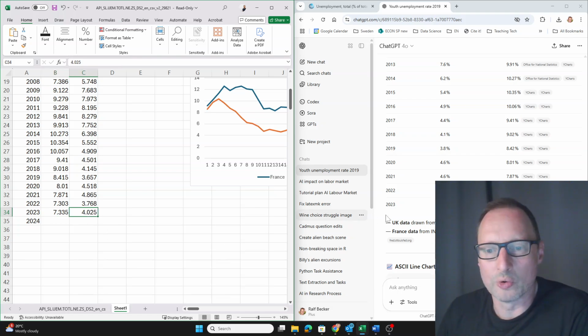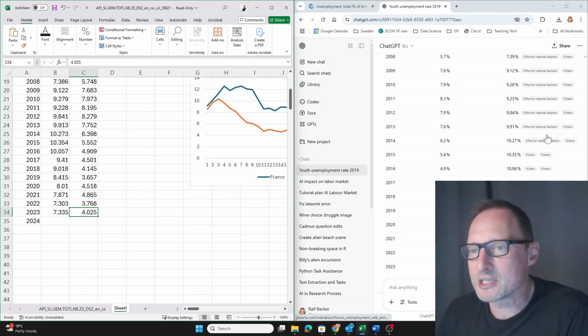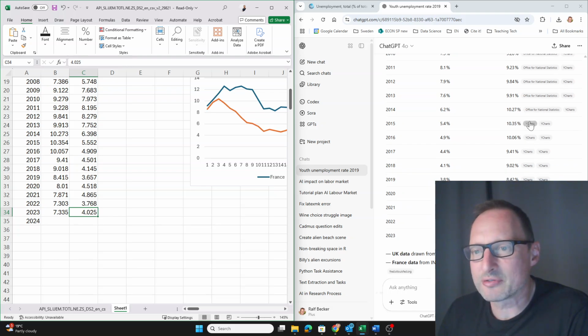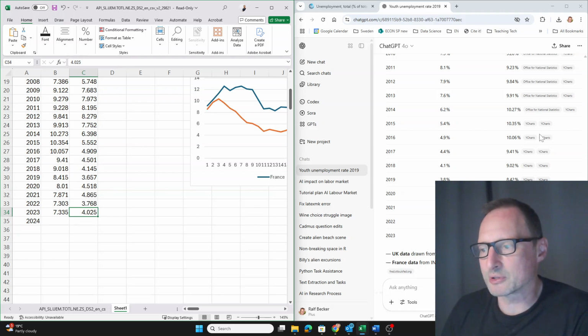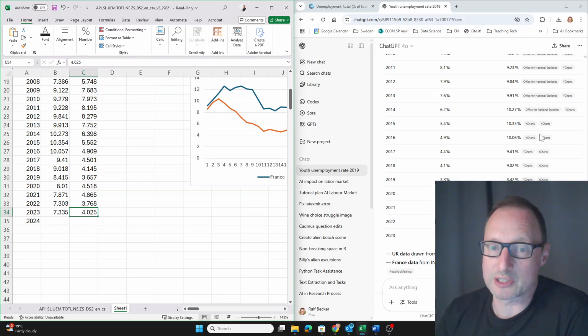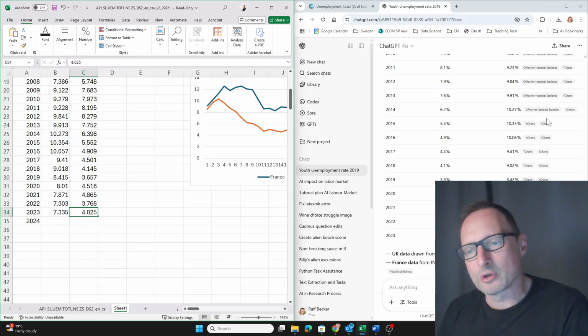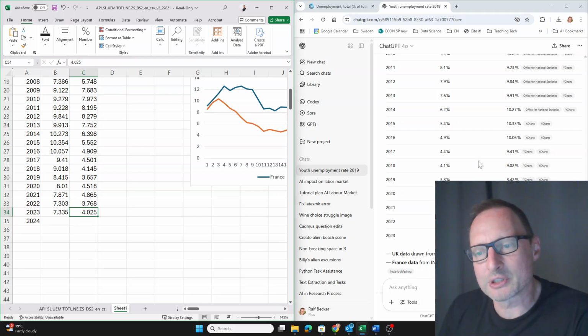And the UK 4, and here 3.98. So very, very similar. But what you can see here, interestingly, is that ChatGPT collected the data from different sources. And that's really not ideal. That's not what you want. When you want to produce a time series graph, knowing that there are potentially different definitions, you really want to stick to the same data source. So again, in some sense, accurate information, but not exactly what we wanted, is what you get from ChatGPT.